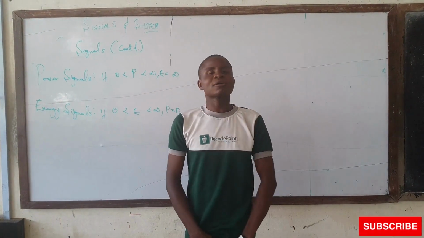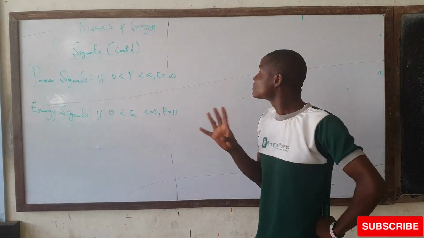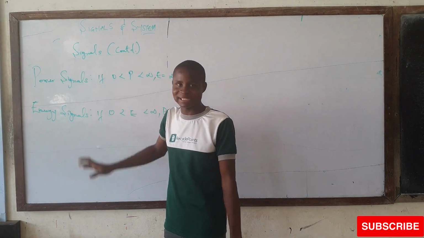Okay, now one of the more confusing parts of classifying signals is always power and energy signals.